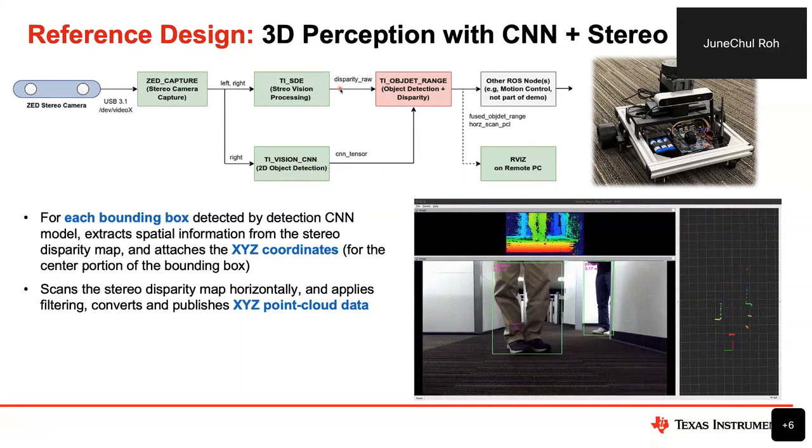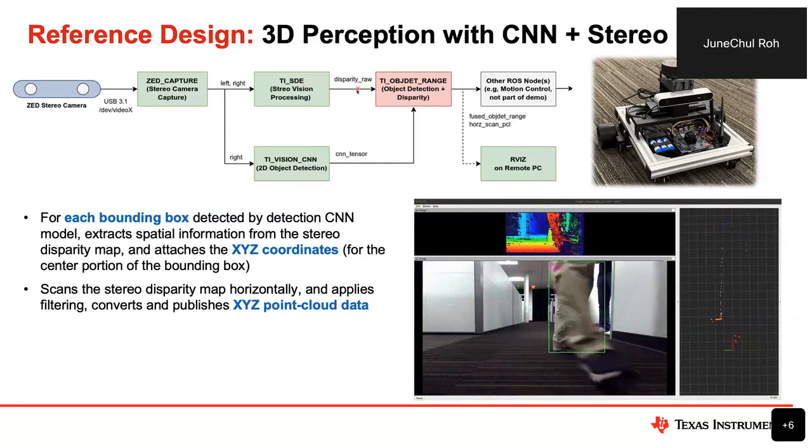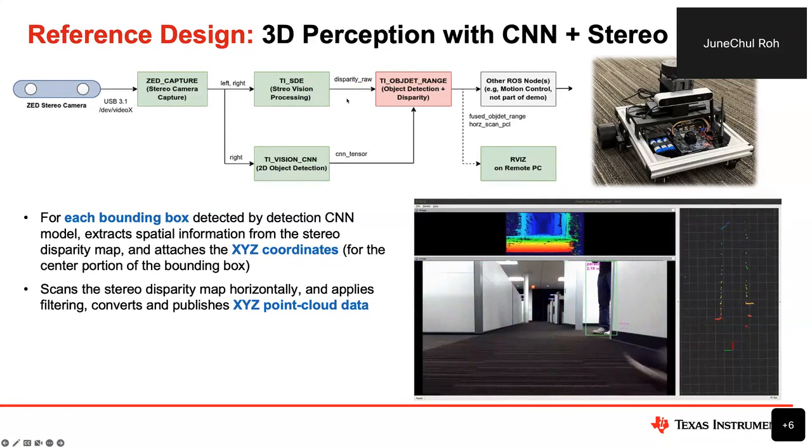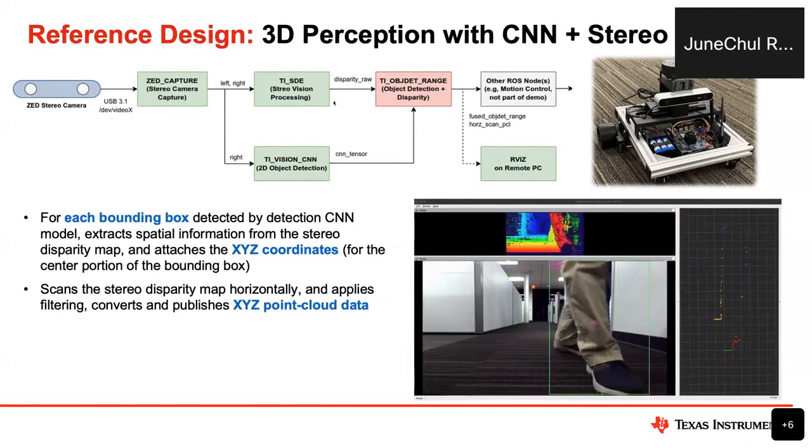And as said, from the stereo chain, we have a disparity raw output, which is 16-bit, which includes 13-bit disparity information and then 3 bits for the confidence information.